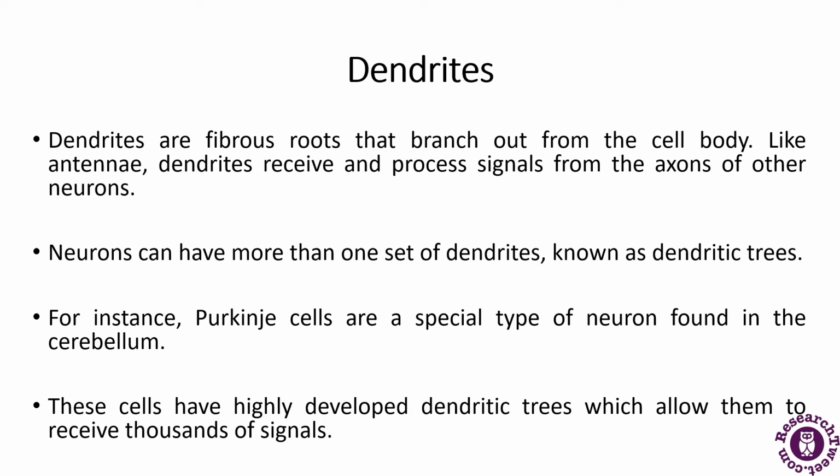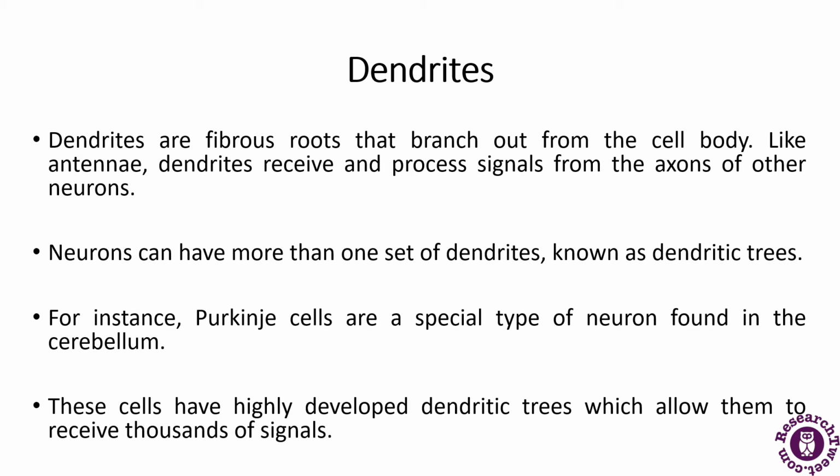Now comes the dendrites. Dendrites are the branch-like structures that receive the messages from other neurons and allow the transmission of messages to the cell body. They are fibrous roots that branch out from the cell body. After the cell body there were dendrites that branch out, like antennas that receive and process the signals from the axon and other neurons.